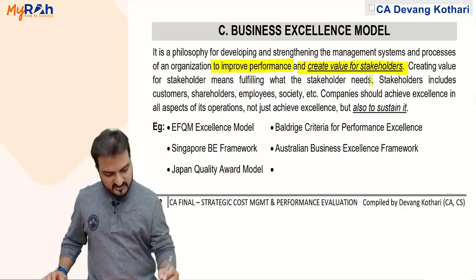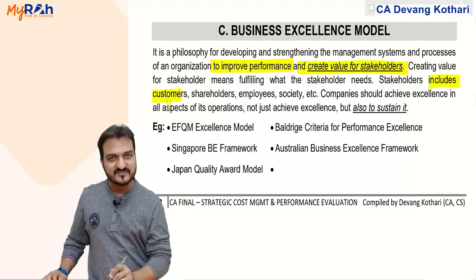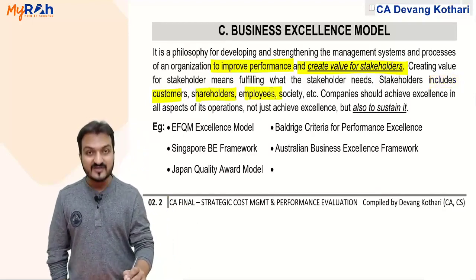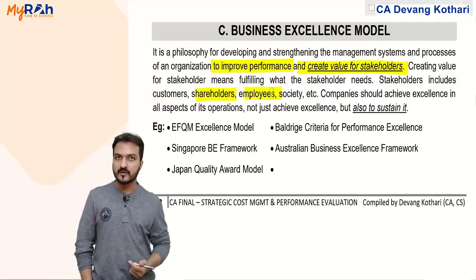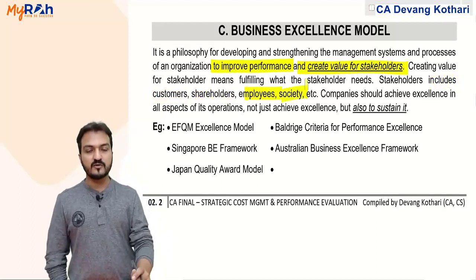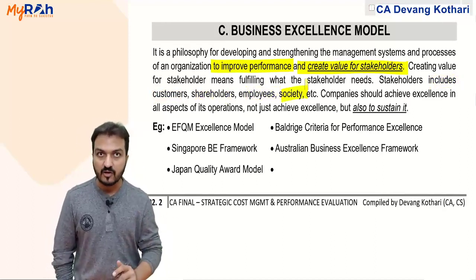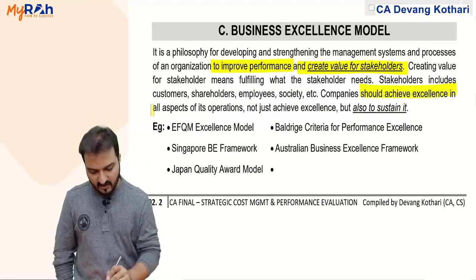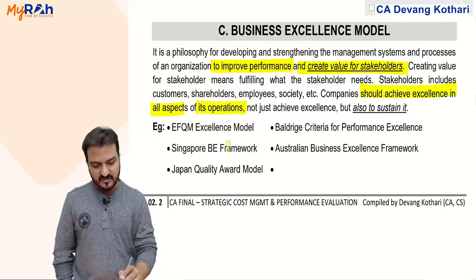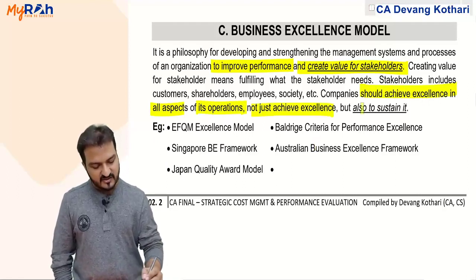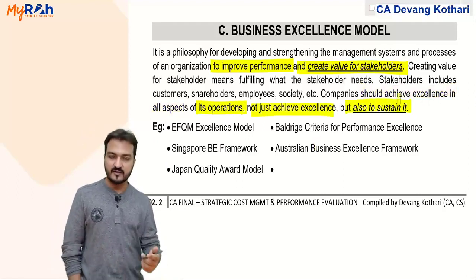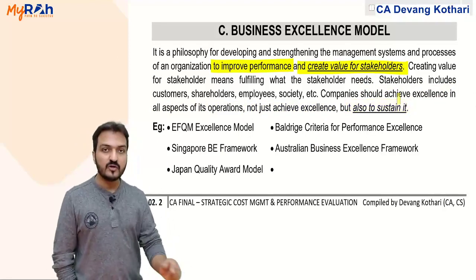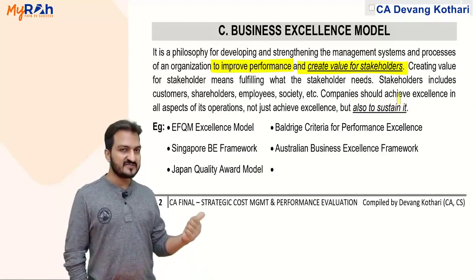Yeah. Stakeholders will include what? Will include customers who want good product, shareholders who want good profit, employees who want good salary, good pay, good working conditions, society who want good social service from the company and all these are the stakeholders. Company should achieve excellence in all aspects of its operations, not just achieve excellence, but it should also be able to sustain that excellence. You know, mostly companies focus only on profit. That is not business excellence.